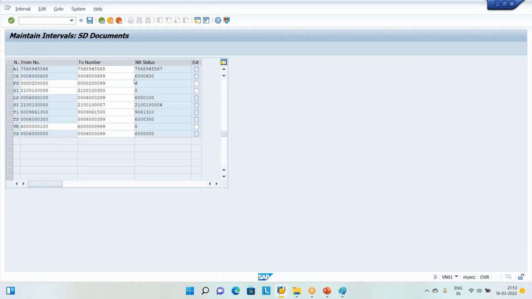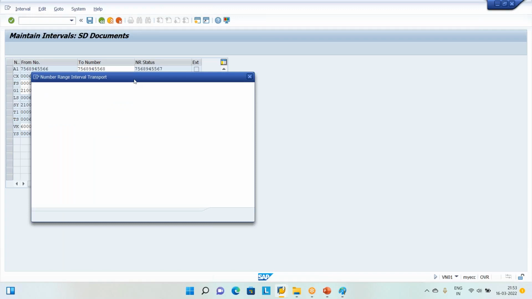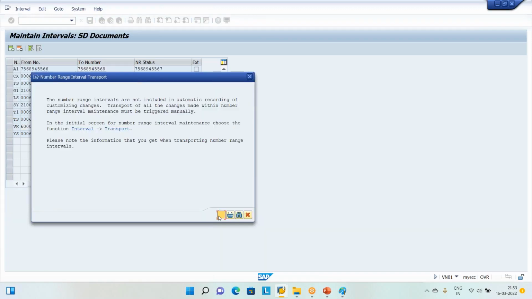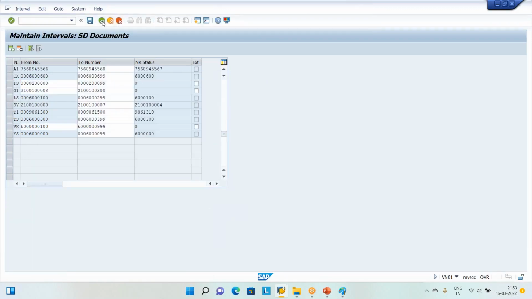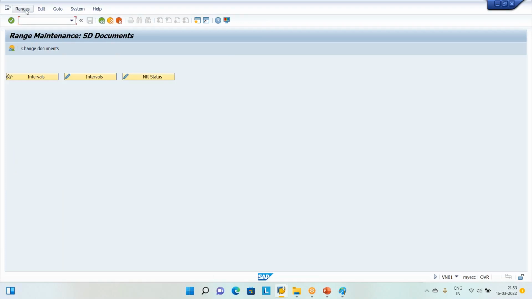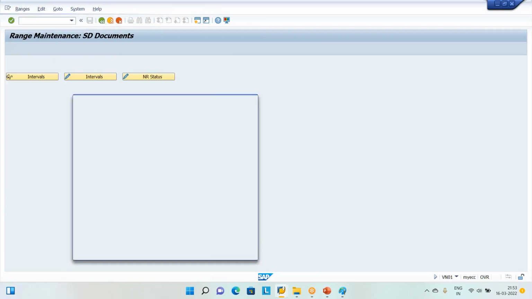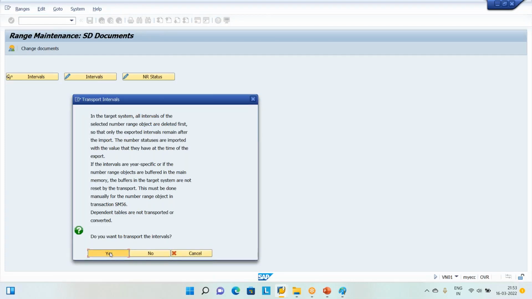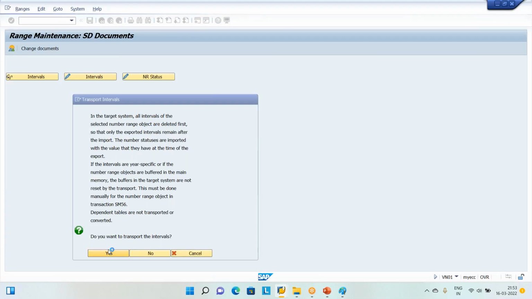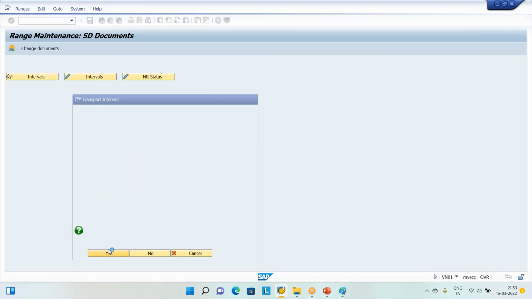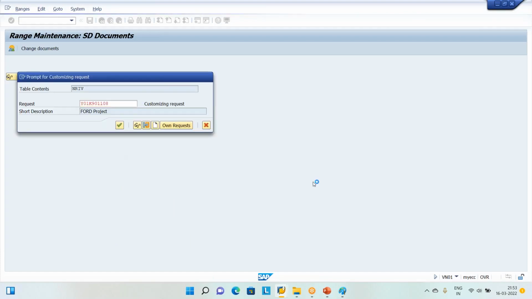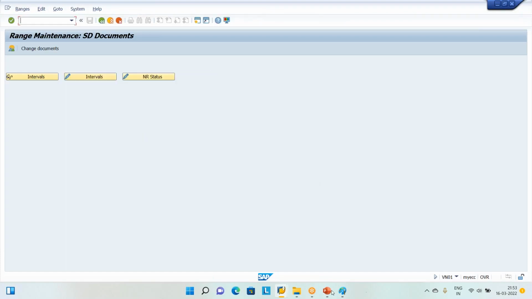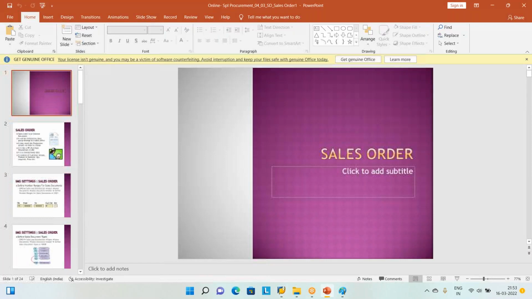As an SD consultant, we will go and create the number range. Same story. At number range creation time, the customizing request prompt will not come. Then it has to be transported manually by clicking in the initial screen. This is going to be done. So this is the way the sales order purpose number range creation is done first. This we are going to save. So the first step is sales order.